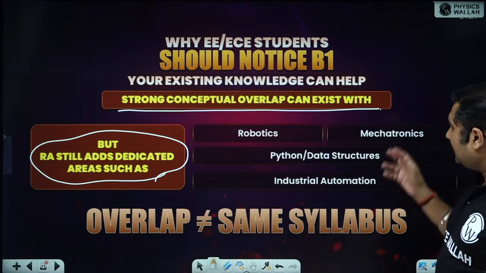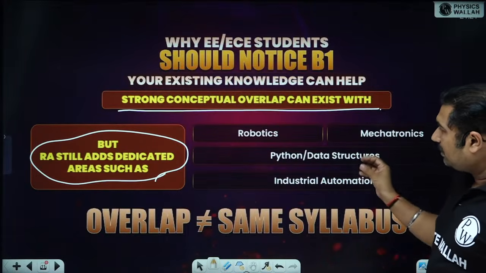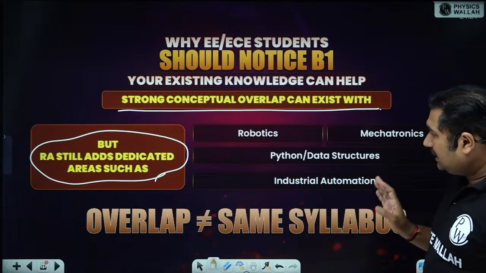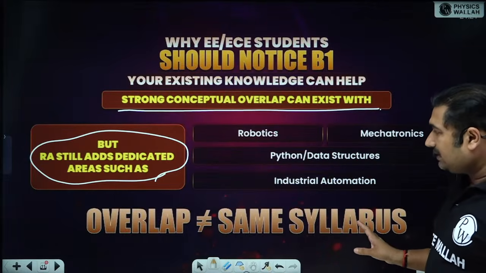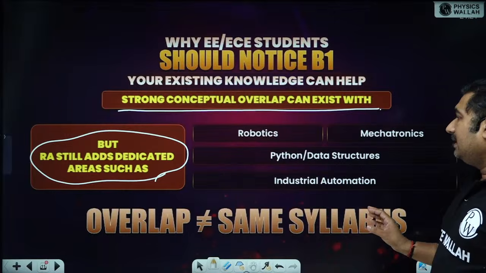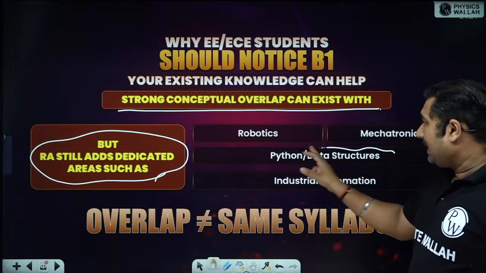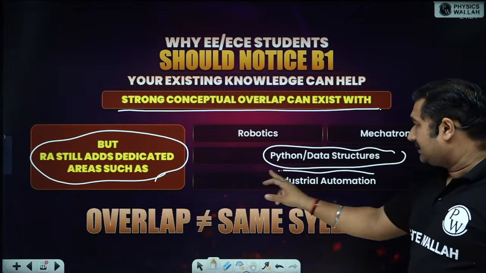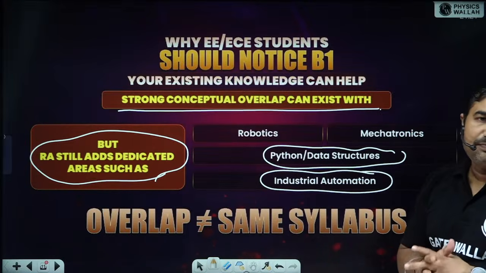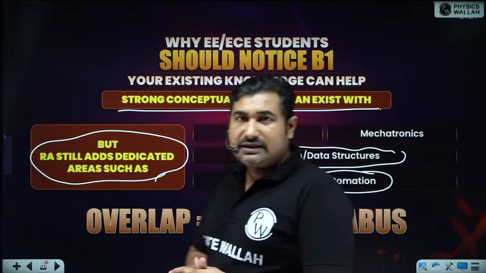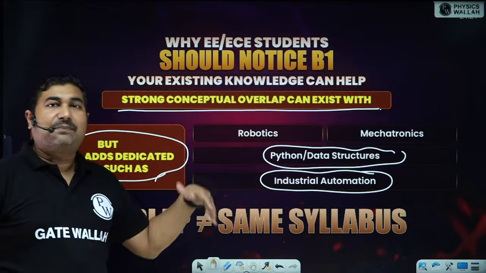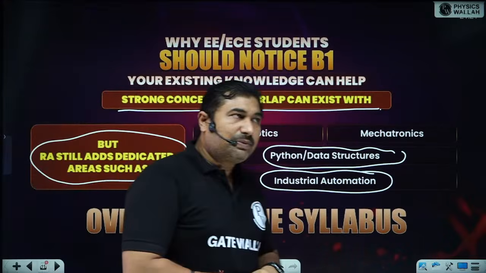That is your mechatronics portion, the robotics mechatronics portion. It is not overlapping. Python, data structure, industrial automation: these things you have to study separately, because they are a separate part from your GATE preparation for your base branch.